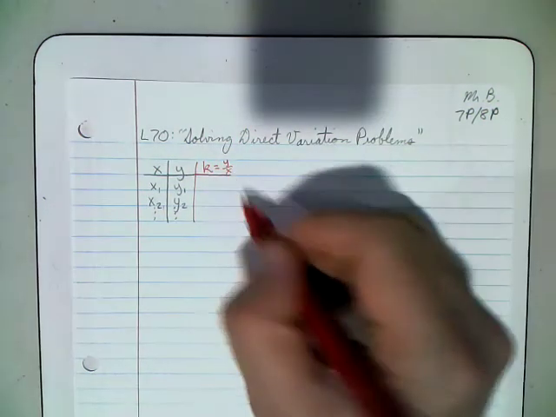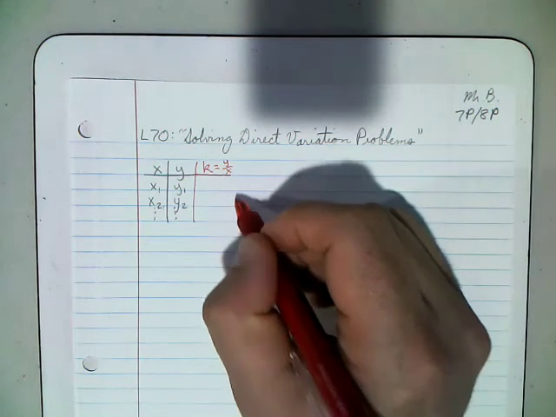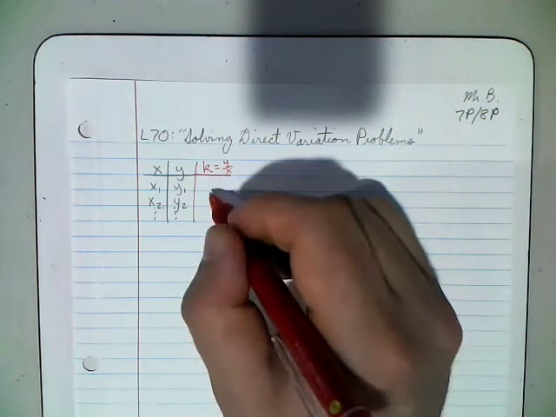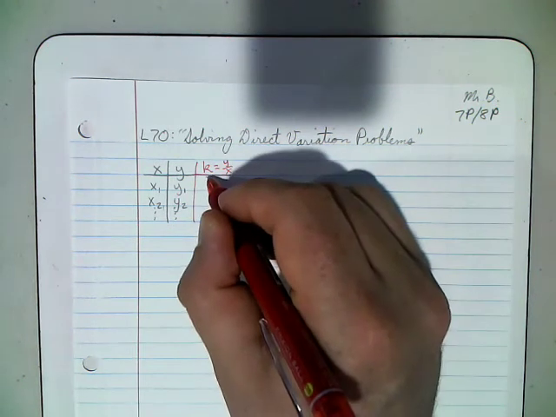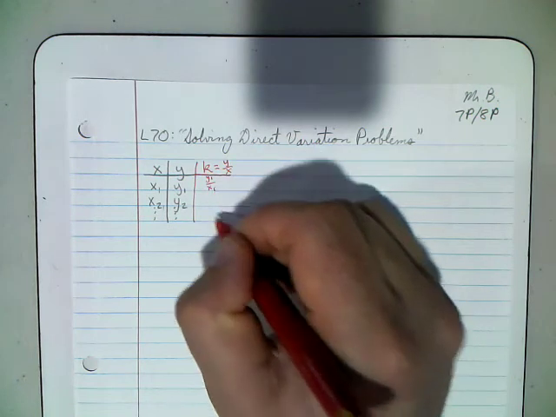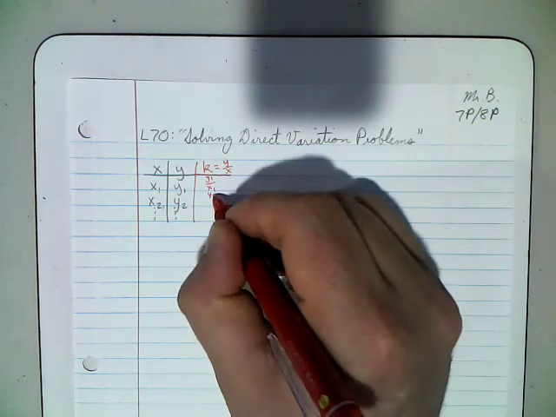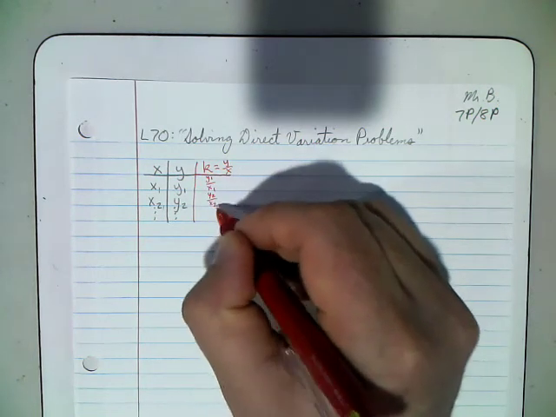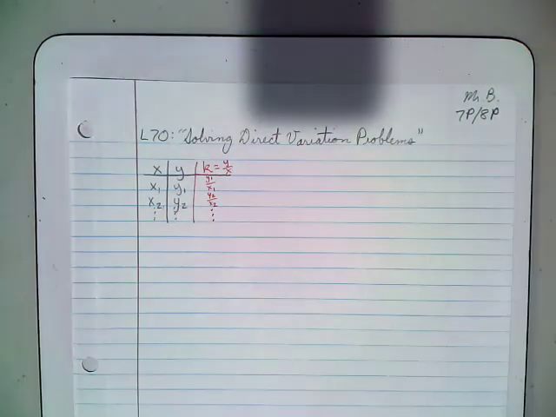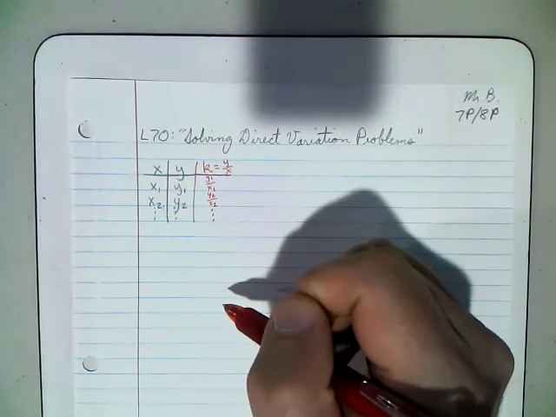So y over x, kind of like slope is rise over run. So in this case, this would be y sub 1 over x sub 1, and this would be y sub 2 over x sub 2, and likewise, we could continue this on forever. Well, remember that each of these is equal to k.